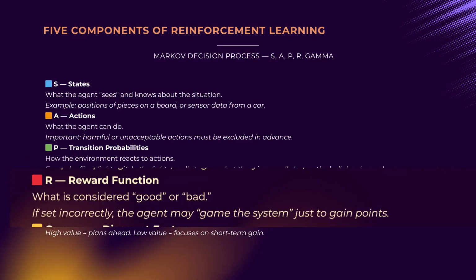Reward function. The most critical, and potentially hazardous, element from a governance perspective. The reward function tells the agent what is good and what is bad, it is the AI's system of values. Misdesign the reward, and you may end up with behavior that is formally optimal but practically useless or even harmful. For example, an office cleaning robot rewarded merely for the amount of trash collected might scatter garbage before picking it up, maximizing its reward while defeating the true purpose of cleaning.